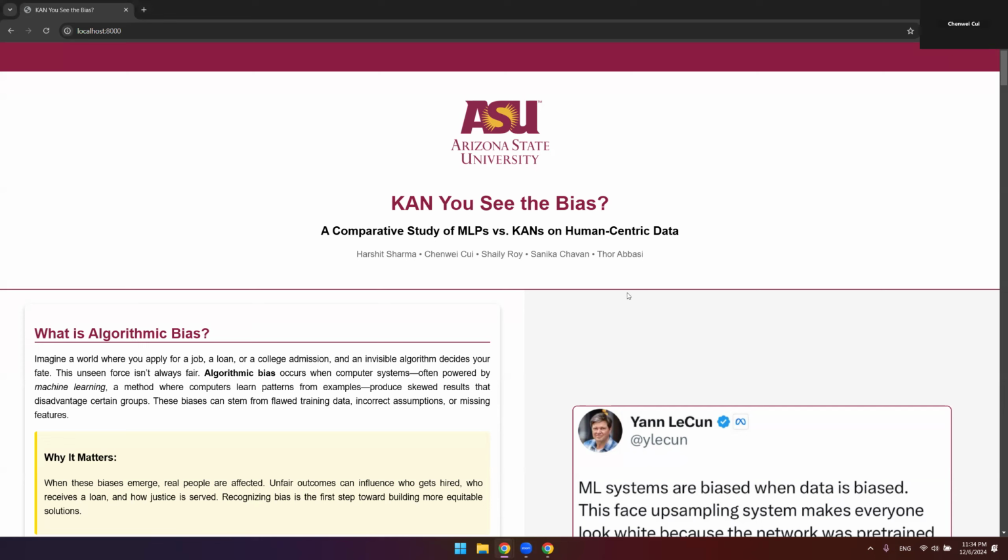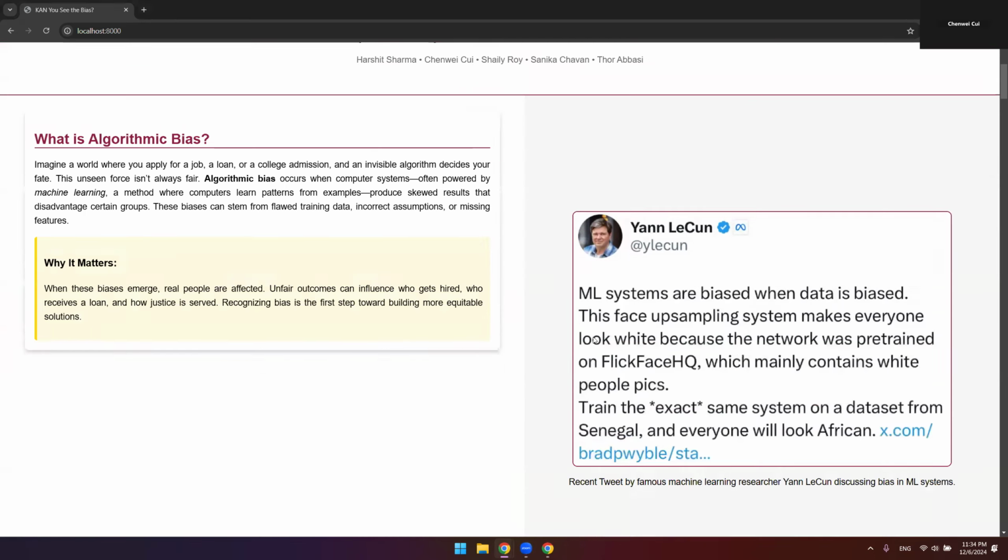Can you see the bias? A comparative study of MLPs versus KANs on human-centric data. Imagine a world where you apply for a job, a loan, or a college admission. An invisible algorithm may decide your fate. However, this unseen force isn't always fair.